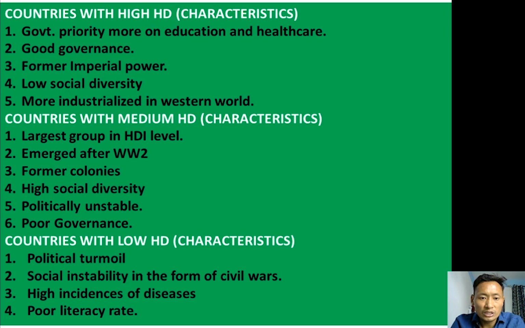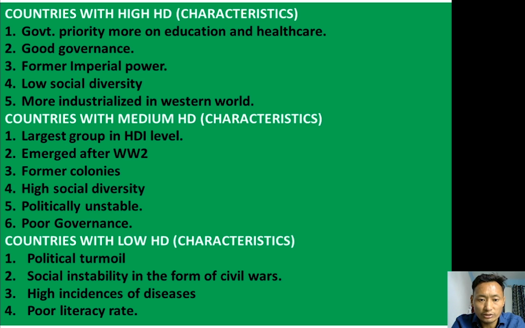Countries with low human development. Some of the general characteristics or features are that these countries have lots of political turmoil, and lots of social instability in the form of civil wars, fighting within the countries, people inside the countries. They have high incidence of diseases, lots of epidemic diseases, and these countries have a very poor literacy rate. So these are some of the general features of those countries which fall under the low human development category.